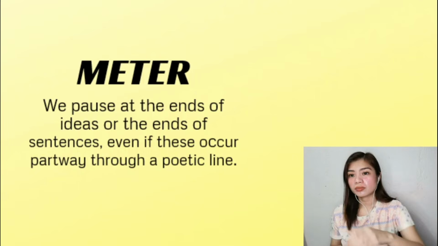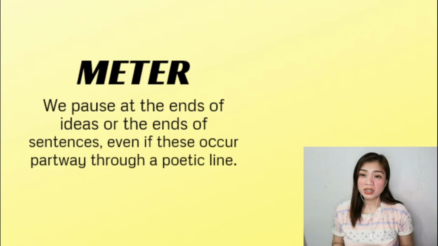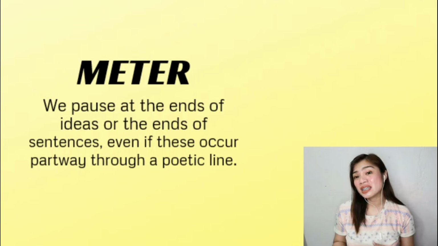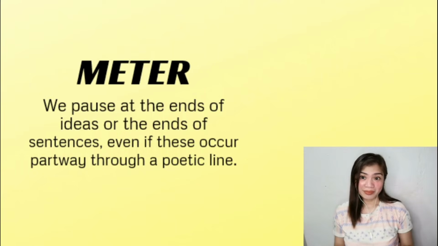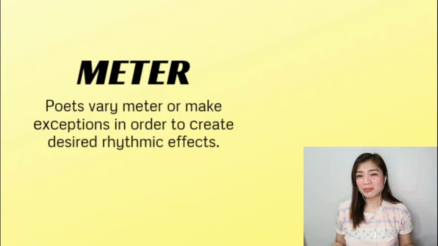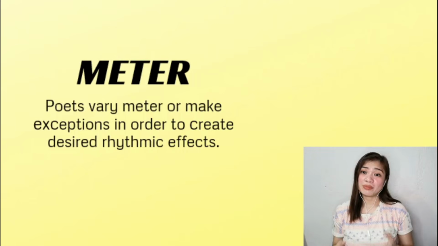We also pause at the ends of ideas or the ends of sentences, even if these occur partway through a poetic line. So this creates a rhythmic variation. When the sentence ends or has a natural pause in the middle of a line of poetry, we call that a caesura. And finally, all of these elements combine to give each poem a unique music.